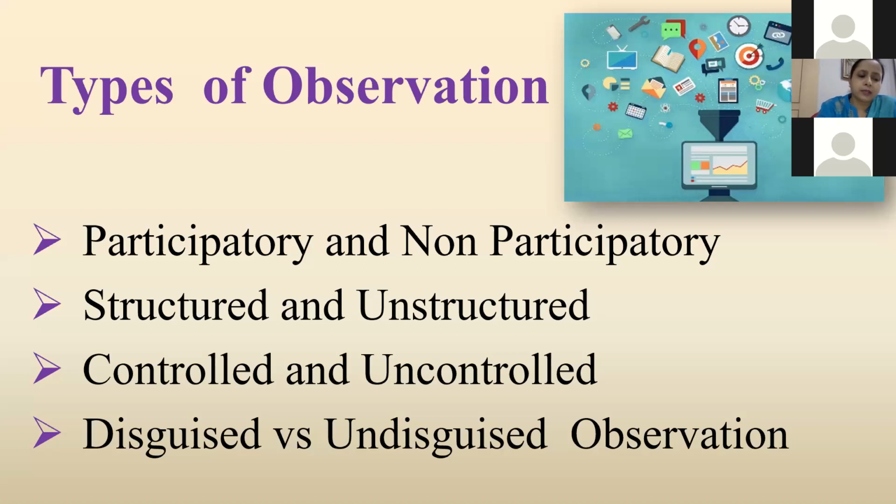In disguised participant observation, the researchers pretend to be members of the social group they are observing and conceal their true identity as researchers. In undisguised observation, they are a part of the group they are studying, and they disclose their true identity as researchers to the group under investigation.